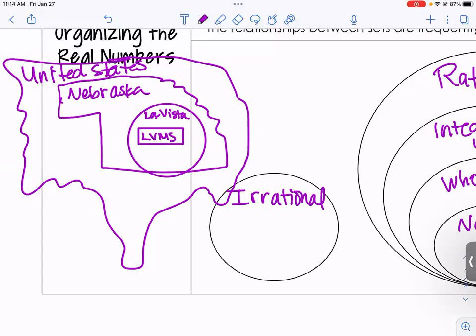So the natural numbers is like Brady's house. My house is the biggest one. I own everything. Inside of the whole numbers, Papillion. And then inside of the integers, Nebraska. Inside of the rational numbers, the United States. What about him? He's a lone wolf.